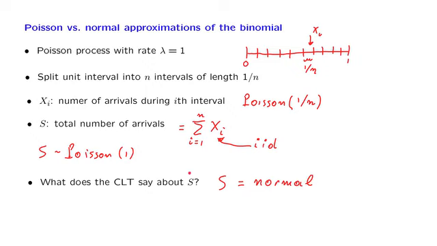Now, how can we reconcile these two facts? We know that the Poisson distribution is not the same as a normal distribution. What is the catch? Well, the catch is the following. The central limit theorem applies to a situation where we fix a certain probability distribution, the distribution of the Xi's, and it tells us that as we add more and more of these Xi's, asymptotically we obtain a distribution that's well approximated by a normal.